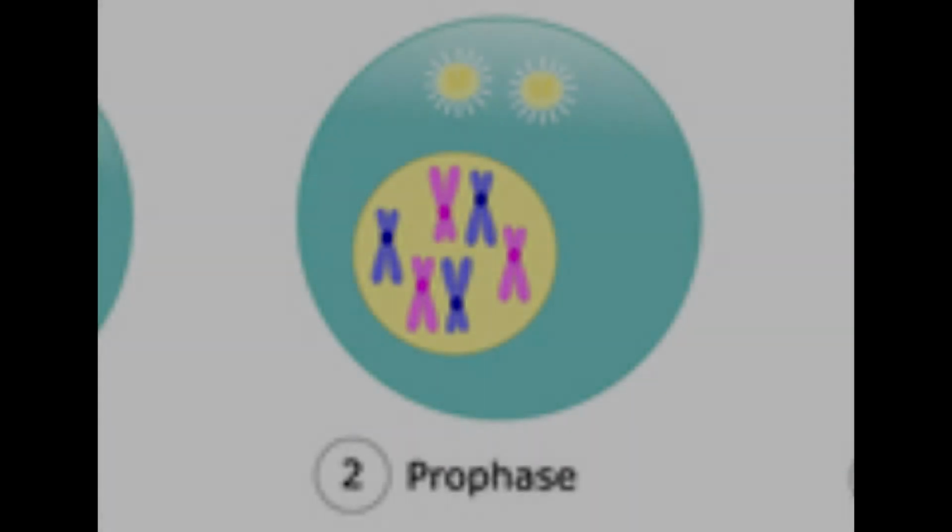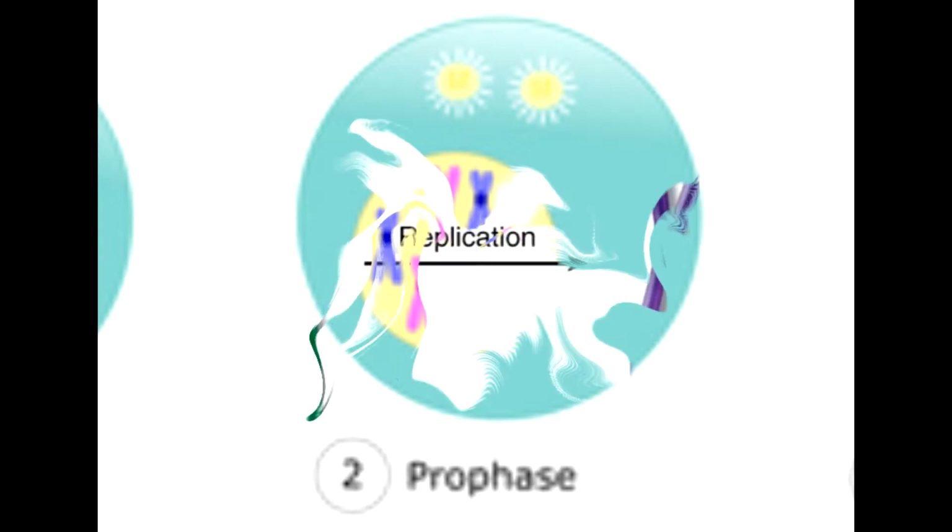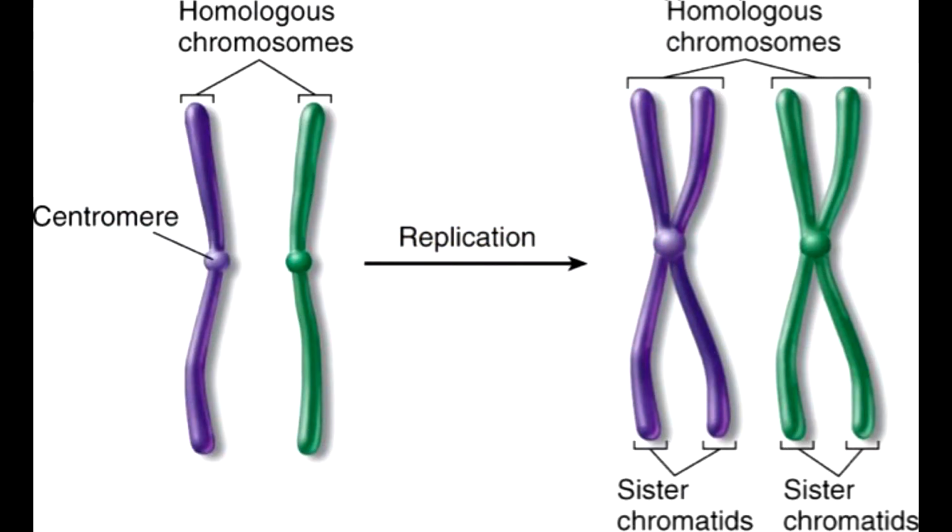The first phase of mitosis is called prophase. This phase is when the chromatin of the cell starts condensing and pairing up with its identical strand of DNA. Remember that the DNA has already duplicated in the interphase. Here in this picture, we see an example of sister chromatids and sister chromosomes.